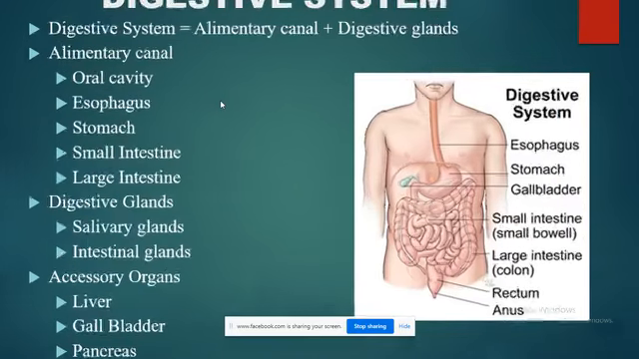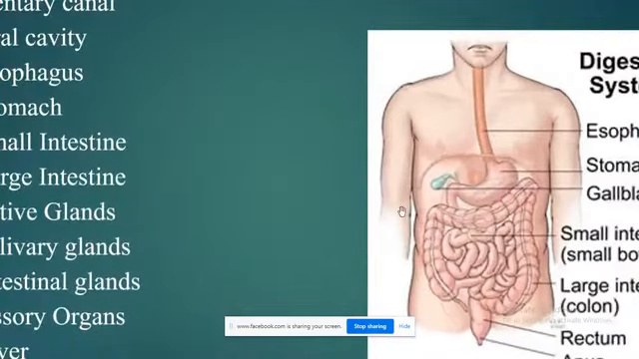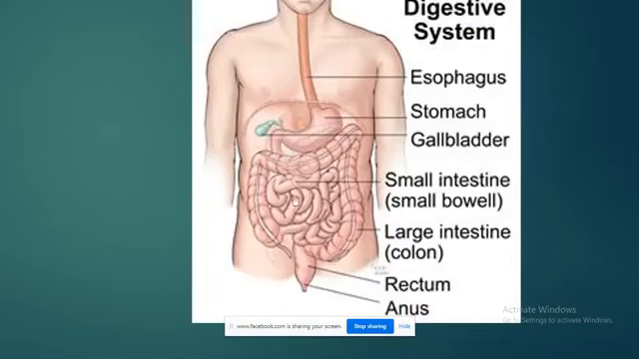If you look into this picture, this is a long alimentary canal which starts from the mouth, then it leads to the esophagus, then from the esophagus it continues to the stomach, a J-shaped structure. From the stomach there is a highly coiled intestine known as the small intestine. Though this intestine is larger in terms of length, it is called small intestine because of its small diameter.